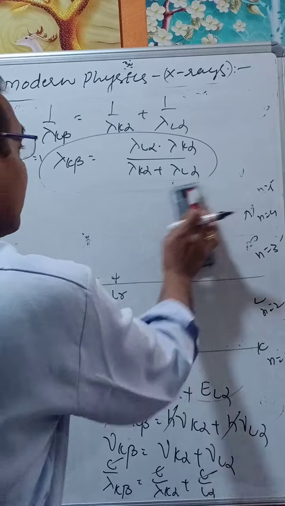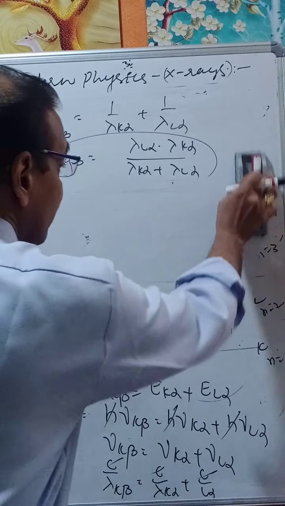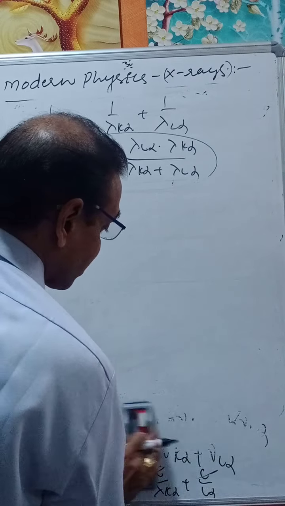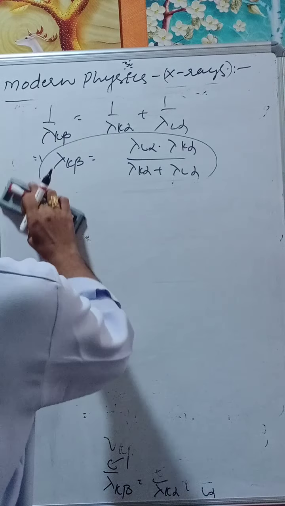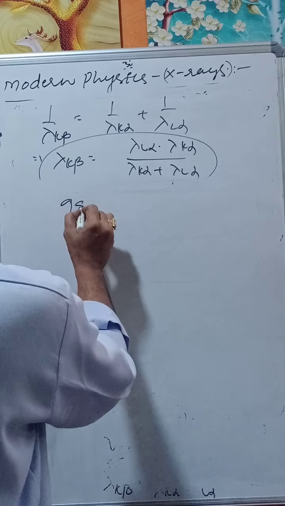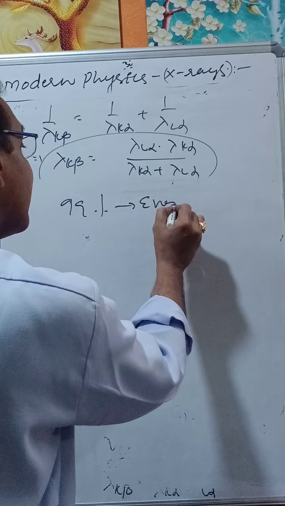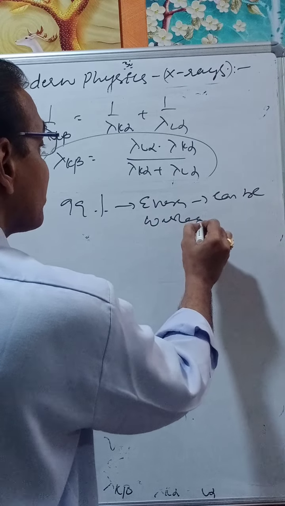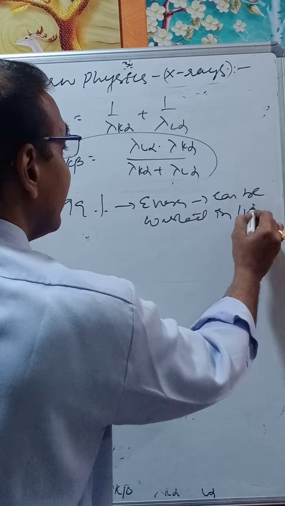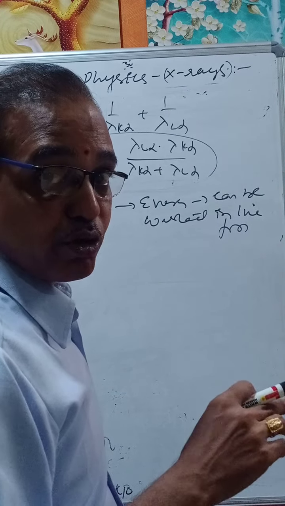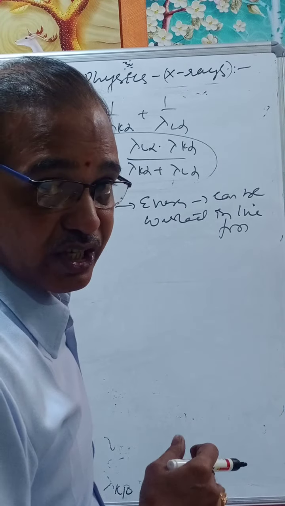And finally, the powers. Most of the energy in the X-rays, during the release of X-rays, is wasted in the form of heat. Even 99% of the energy can be wasted as heat. So only some part of the incident energy is used to produce the X-rays.